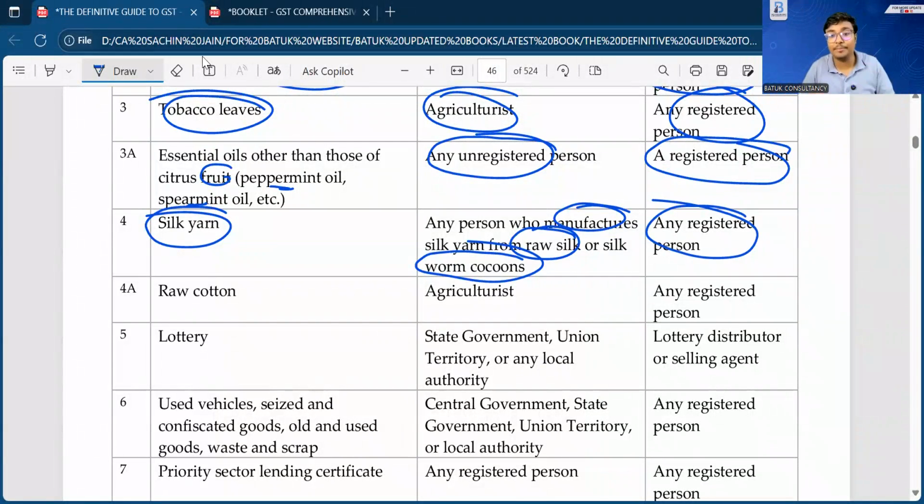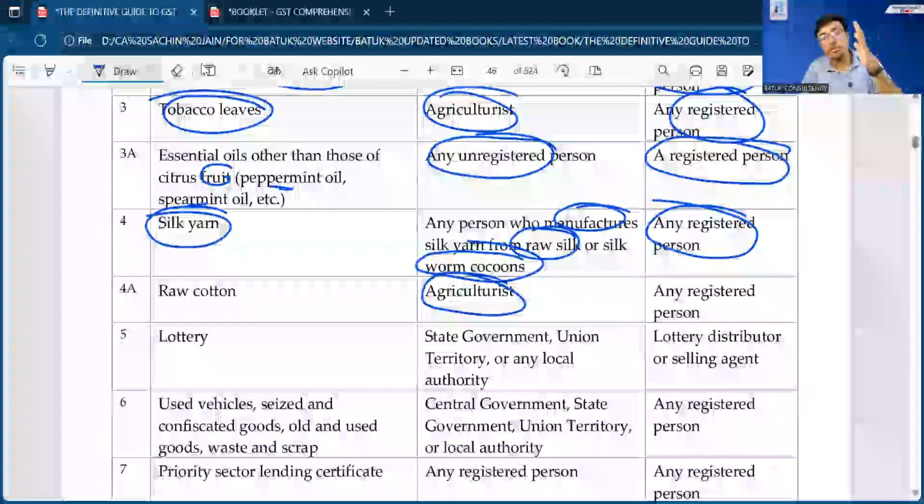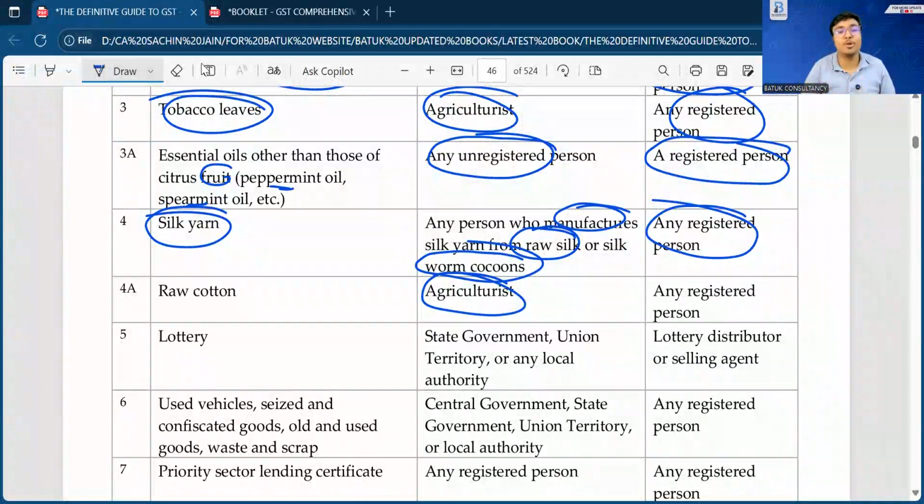Any raw cotton which has been supplied by the agriculturalist to the registered person, in that case also RCM is applicable. Many times, in many scenarios, the textile manufacturer or textile industry buys raw cotton from the agriculturalist, and if you check the financial statement, you will also find purchase of cotton.